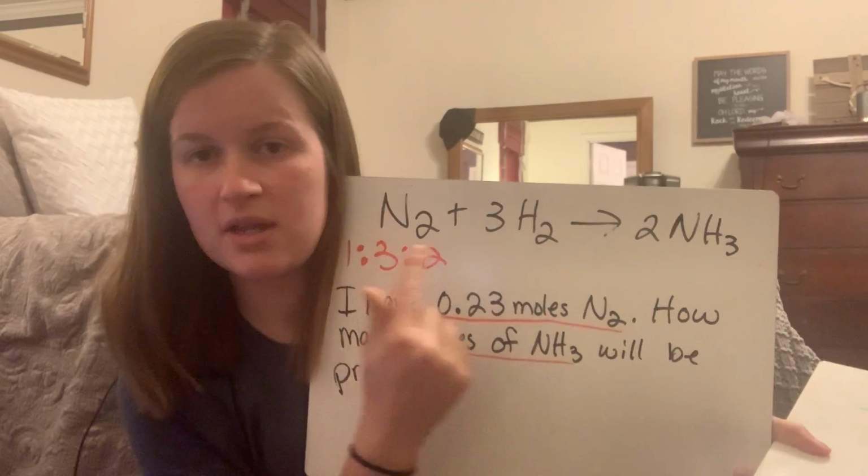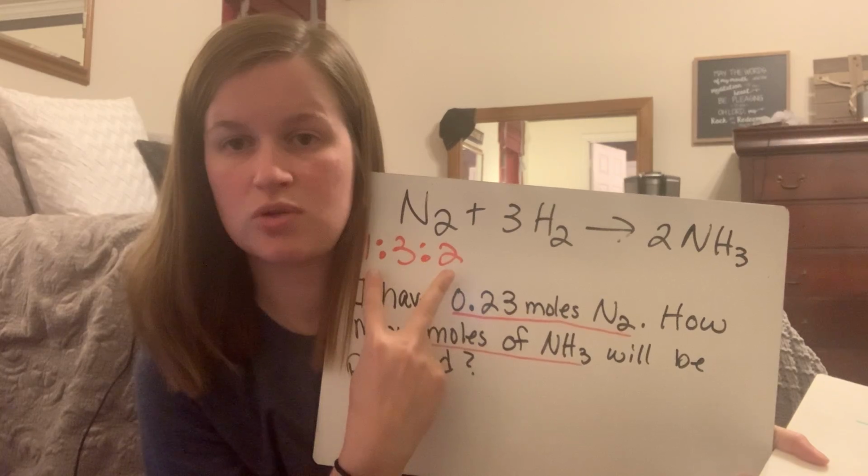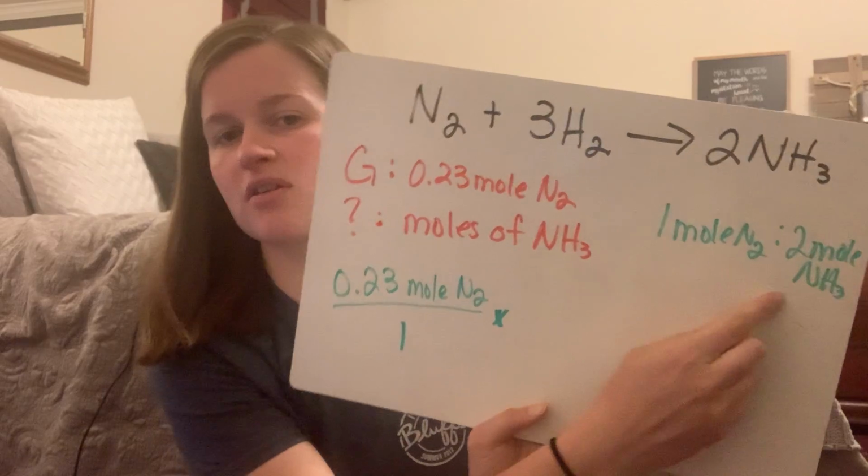So now then, I want to switch from moles of nitrogen to moles of ammonia. And I know for every 1 mole of nitrogen that is 2 moles of ammonia. I know this because that's my ratio that we talked about already, that ratio from the other slide. Remember, this guy's a 1 and this guy's a 2, and so we're looking at this 1 to 2 ratio. We don't need hydrogen. The problem didn't ask us about hydrogen. So right here, I have this ratio.